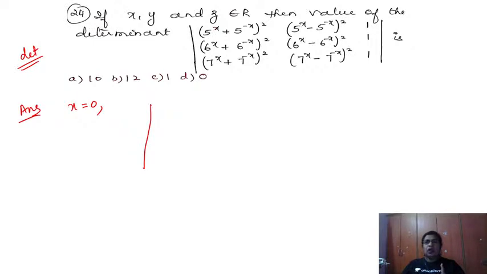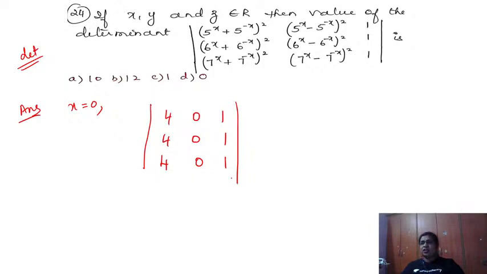So what is this now? 5 to the power 0 is 1 plus here also 1. So 1 plus 1, 2, 2 square you are getting 4. Okay, here what you are getting? 1 minus 1, you are getting a 0 and this one as it is. So what about here? Here you are getting 1 plus 1. Again you are getting 4, 0, again 1. Again you are getting here 4. So what is this now? Once again 0 and this is 1.